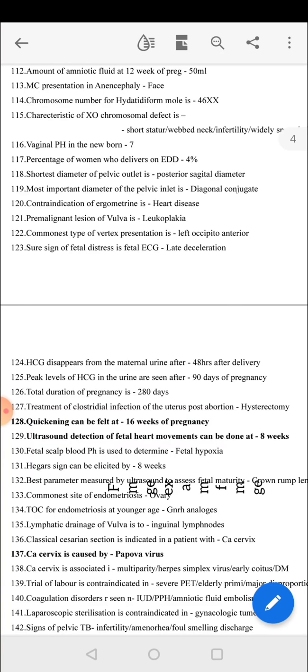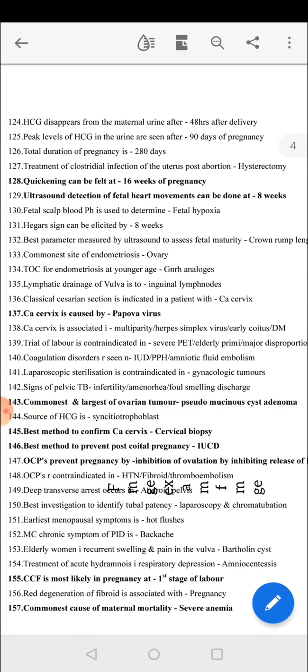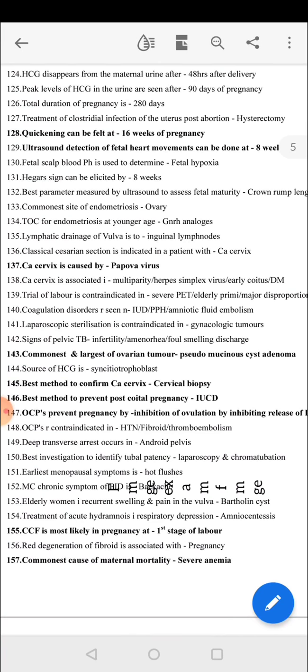Sign of fetal distress in fetal ECG is late deceleration. HCG disappears from the maternal urine 48 hours after delivery. Peak level of HCG in urine is seen after 90 days of pregnancy. Total duration of pregnancy is 280 days. Treatment of clostridial infection of the uterus post abortion is hysterectomy. Quickening can be felt at 16 weeks of pregnancy. Ultrasound detection of fetal heart movements can be done at 8 weeks.